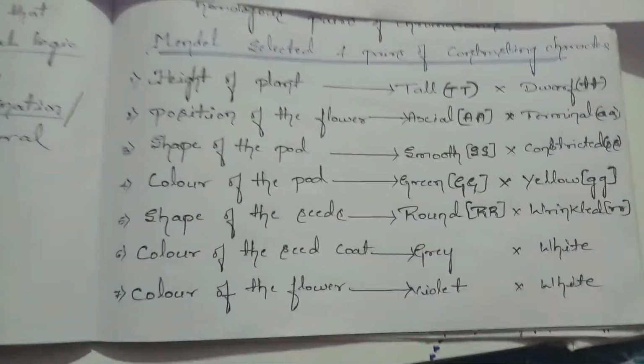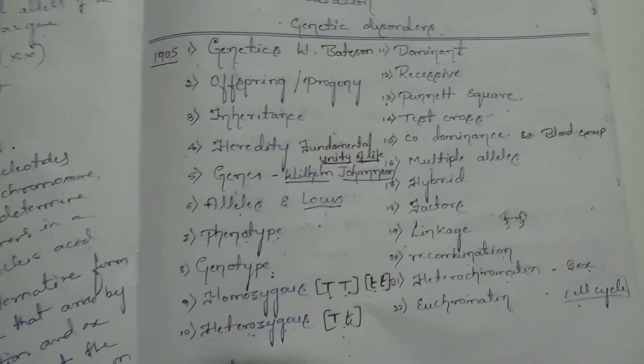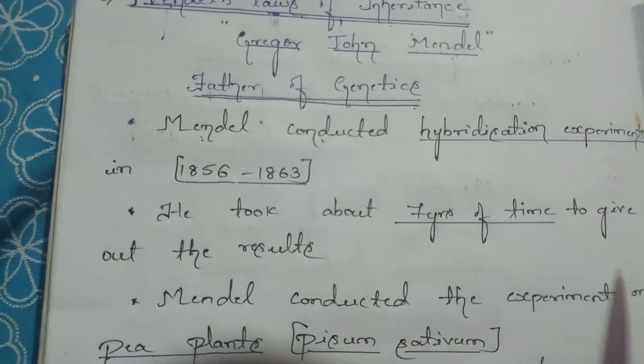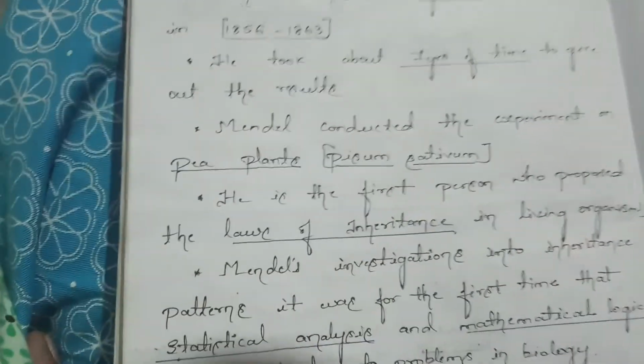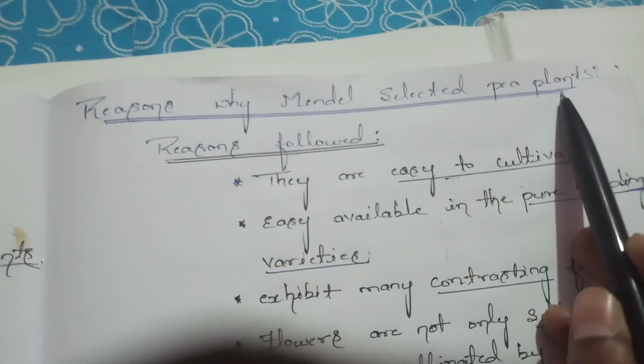The questions that may arise from this session: definitions of all these important terminologies might be asked for 1 mark. Next will be the question why Gregor Mendel is regarded as the father of genetics. These are all the reasons, and it might be a 2-mark question. The next question may be what are the reasons why Mendel selected the pea plant to conduct the experiments. This will be a 2-mark question.